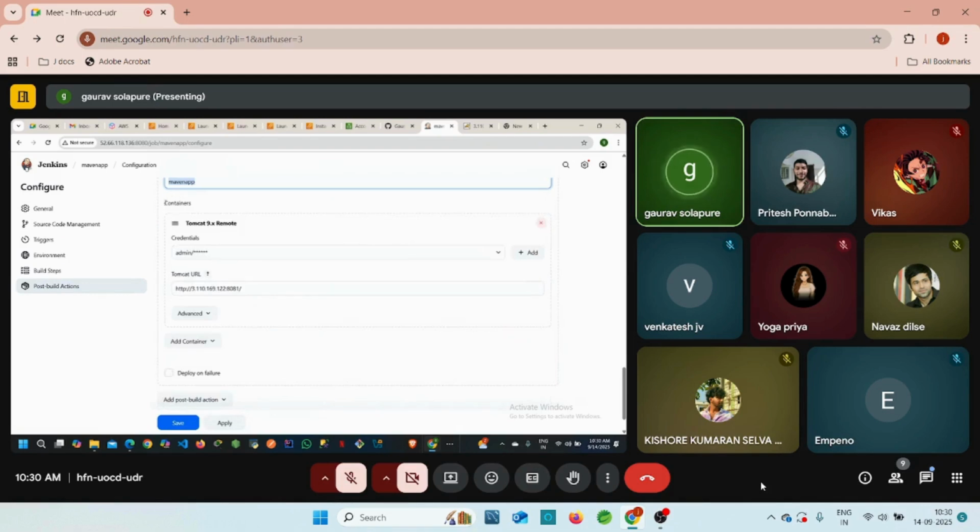For that, I'm going to add the containers here, right? So you can add the container credentials. You can add the Tomcat URL, the container URL. This is our basic step. And accordingly, we can deploy our application successfully on Tomcat.